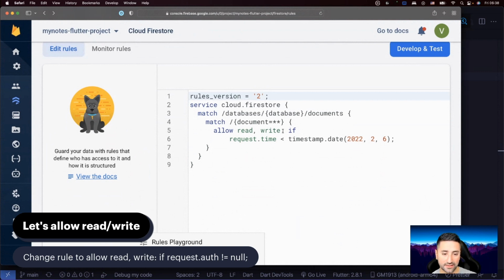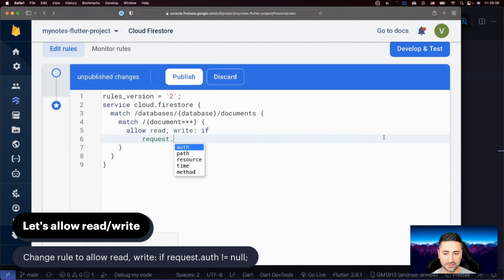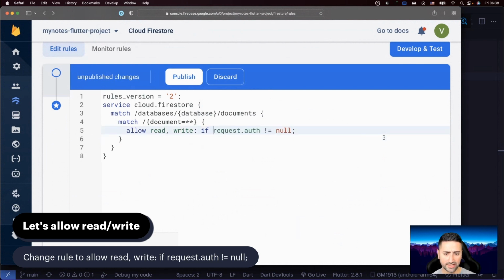So let's go ahead and change that. I'm going to remove everything after request dot, and you can see it gives you access to auth, path, resource, time, method. So I'm just going to say auth is not null. We can actually bring it to the same line as well if you want to. So after you've done that, you can say allow read, write if request auth is not null.